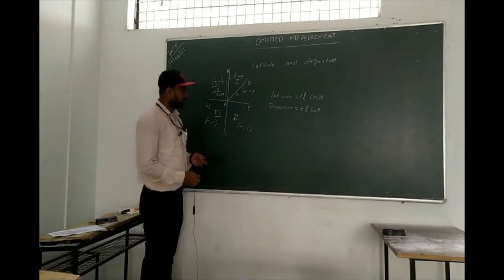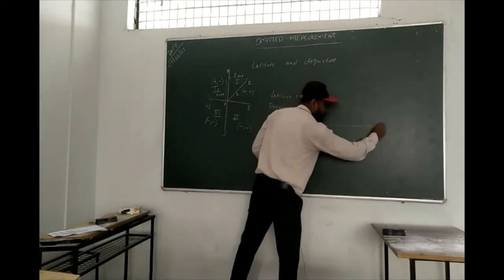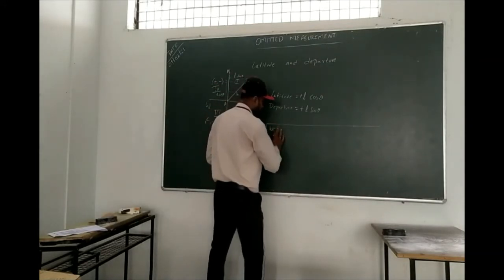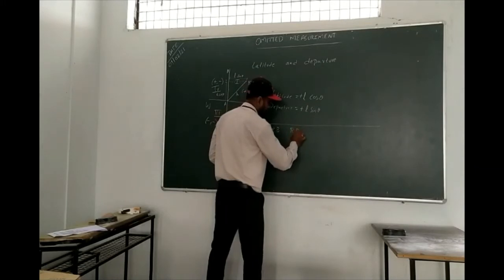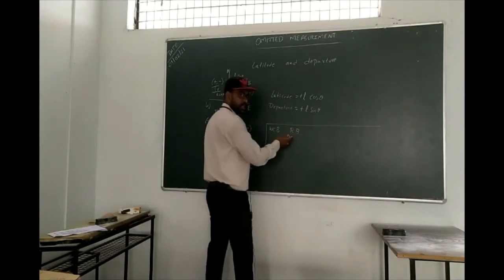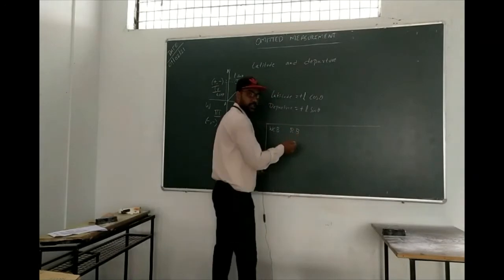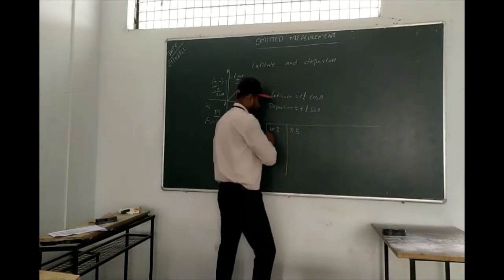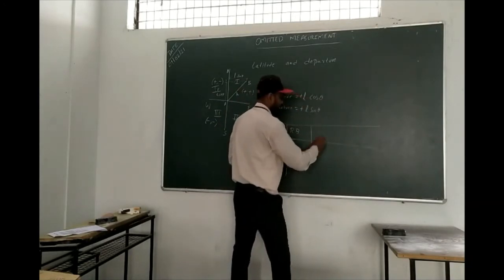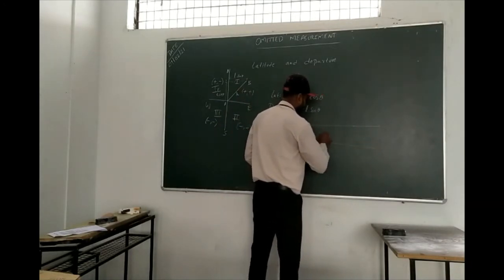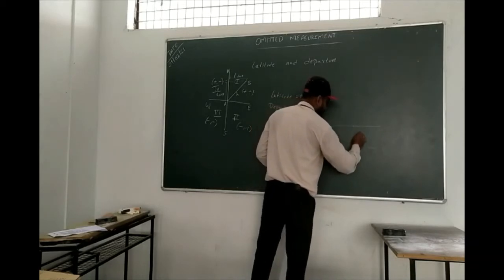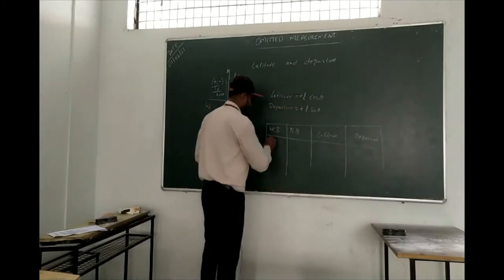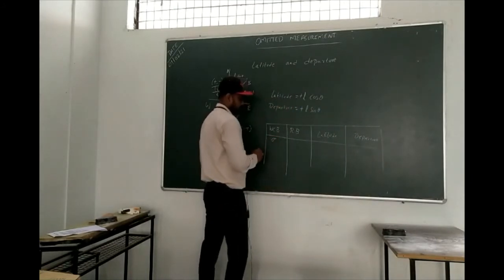If we are going to write this formula in terms of whole circle bearing and reduced bearing, in the first column I will write WCB and here RB, reduced bearing. RB means reduced bearing. All of you are aware of this; reduced bearing, or quadrantal bearing, both are the same. So reduced bearing and whole circle bearing, and here latitude and departure. In the whole circle bearing we start from 0, 0 to 90.